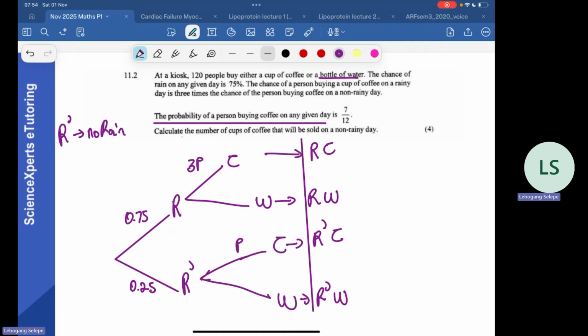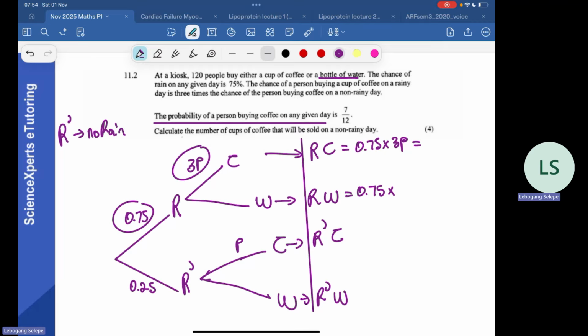So now, how would we get that one? We know that this one, RC, would be basically multiplying this and that, right? So it would be 0.75 multiplied by 3p. Oh, wait, we're not buying water.